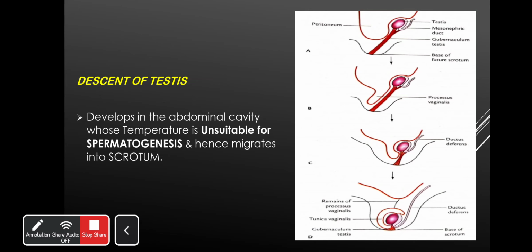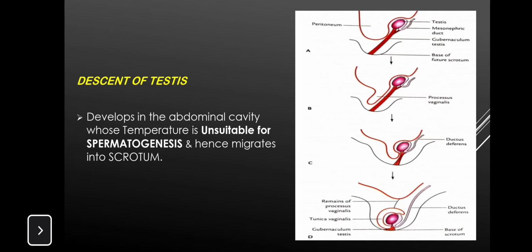Getting into one more high yield topic is the descent of testis. As I already mentioned, the testes will basically be formed in the abdominal wall, especially the posterior abdominal wall, right? But this is found in the scrotal sac in men. So there is something which is causing the descent of testes from the abdominal cavity into the scrotal sac.